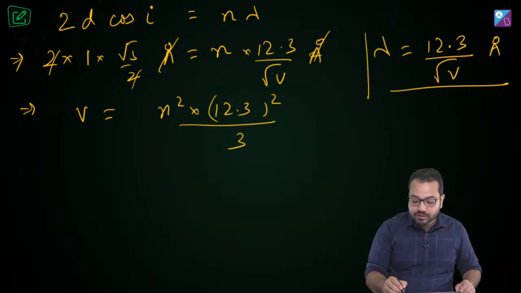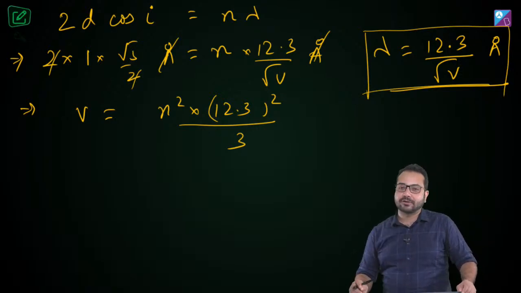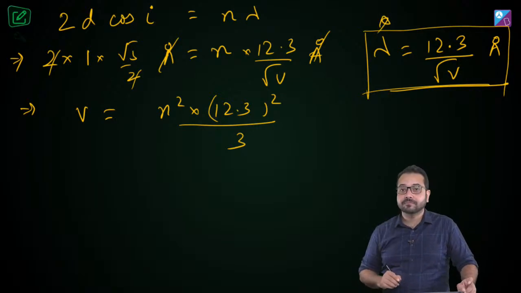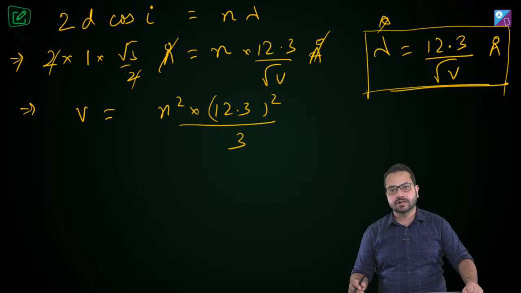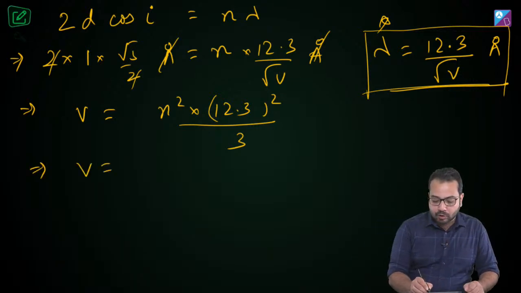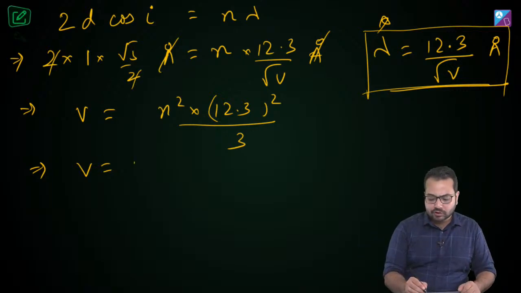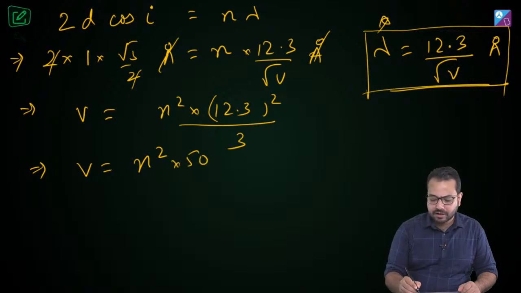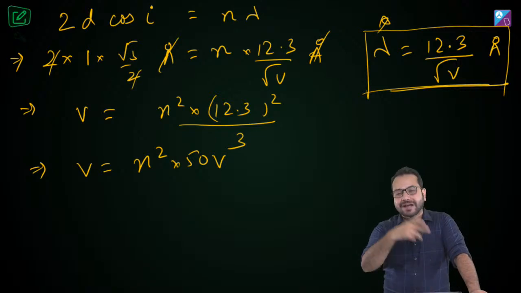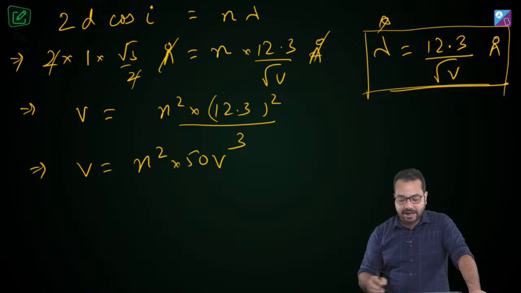And that is the relationship we get. If you don't remember this relationship, it is going to be a very tedious calculation. Okay, so this is something that we can remember as a standard result, because this is going to come in many places. So V, if you calculate 12.3 square divided by 3, will roughly come out to be 50 volt. So this is going to be n square into 50 volt. Is that correct? Now we can change the value of n and find out the voltages through which they can be accelerated.